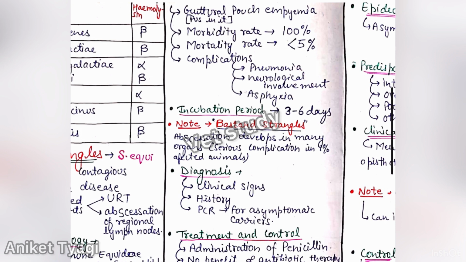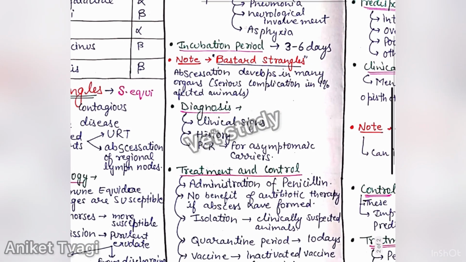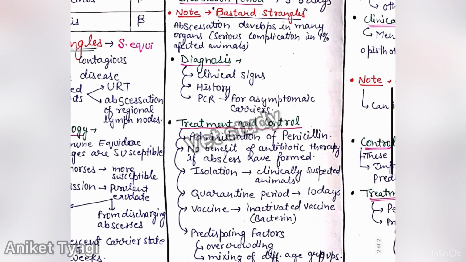And one of the most important complications is bastard strangles, in which abscessation develops in many other organs, and it is a serious complication which occurs in 1% of affected animals. The incubation period of this disease is 3 to 6 days, and if I talk about the diagnosis, then clinical signs, history, and PCR. You can go for PCR for asymptomatic carriers.